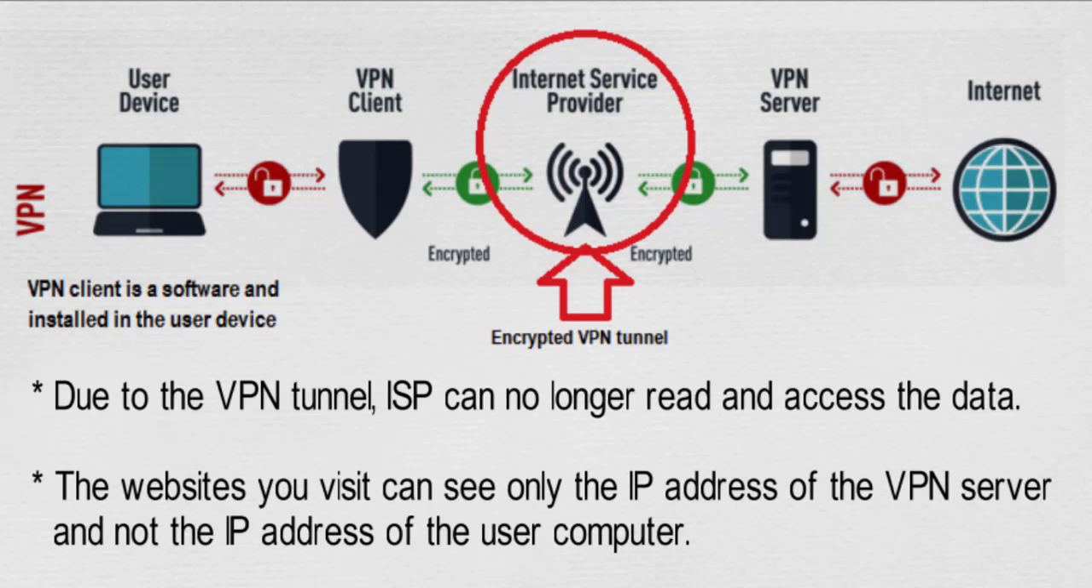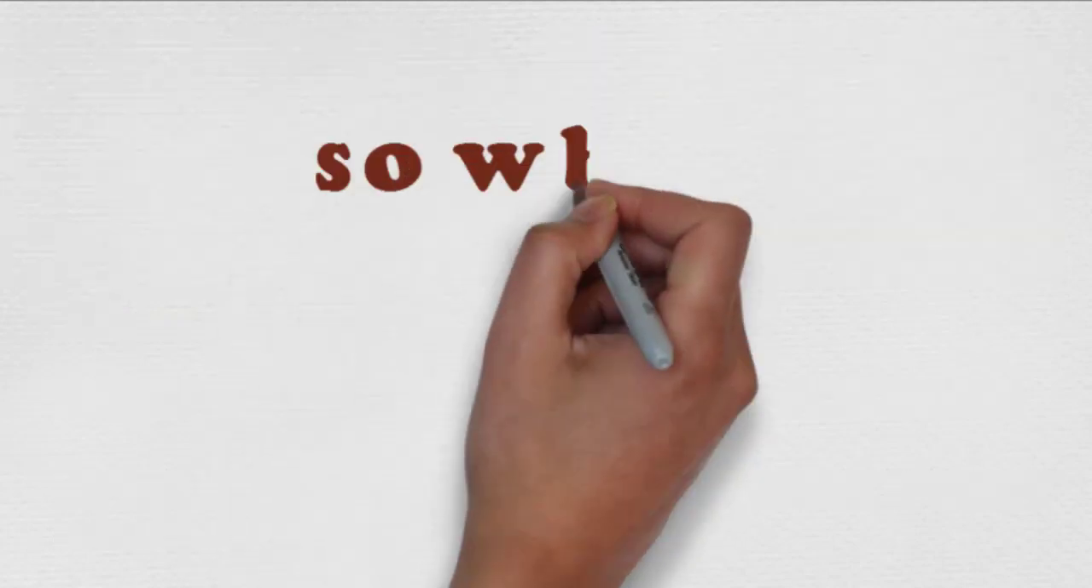For example, I am living in India and want to browse a website hosted in Germany, but I do not want anyone to track me. For this, I can connect to a VPN service provider that has a VPN server in France and then browse the website.